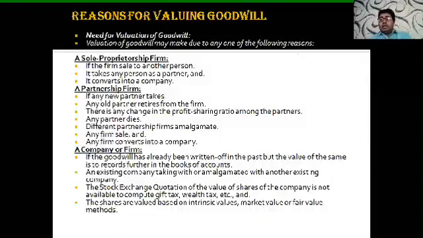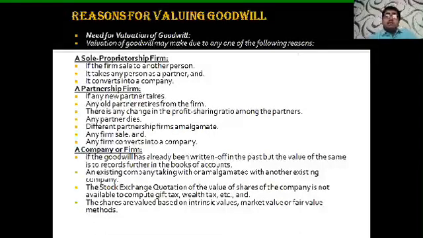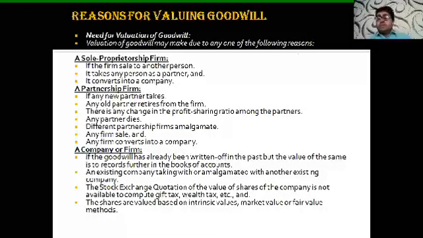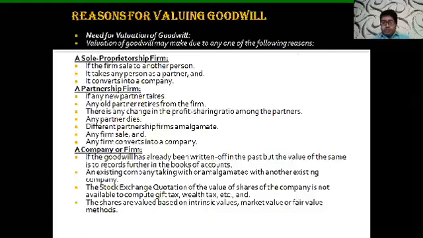Now students, in this chapter we are going to go through the partnership form only, but I have given you examples related to the sole proprietorship, partnership and the company. You are only required to learn the reasons for valuing goodwill in terms of the partnership. Students, this question may most probably be asked for 1 mark: what are the various reasons for valuing the goodwill? State. So you are required to state.